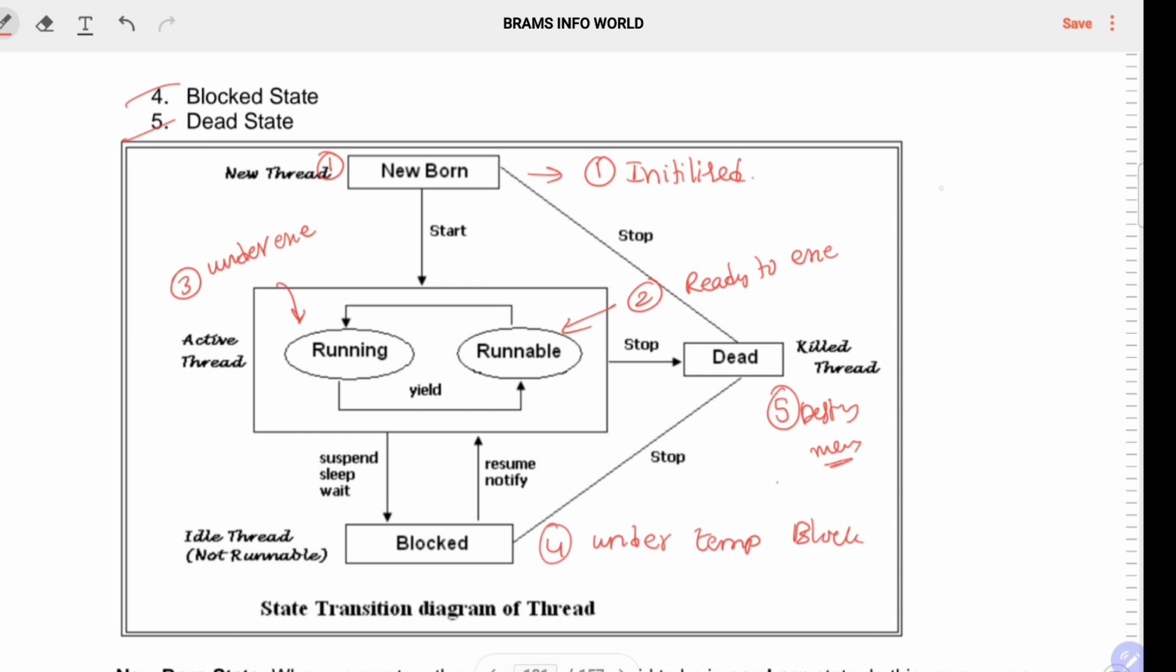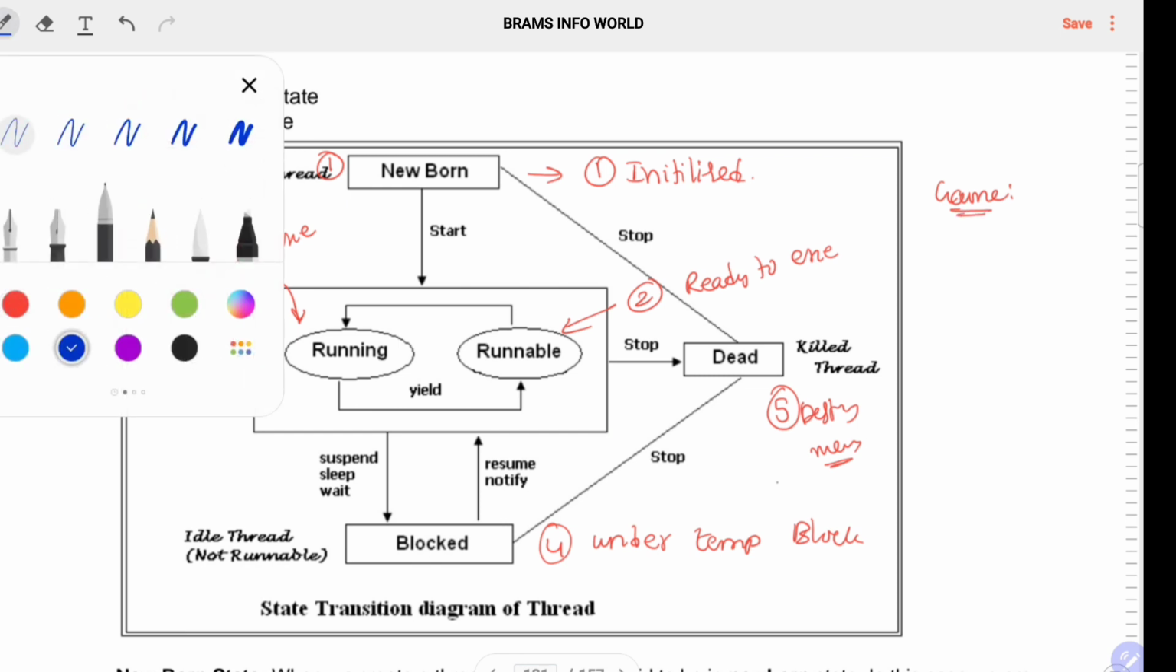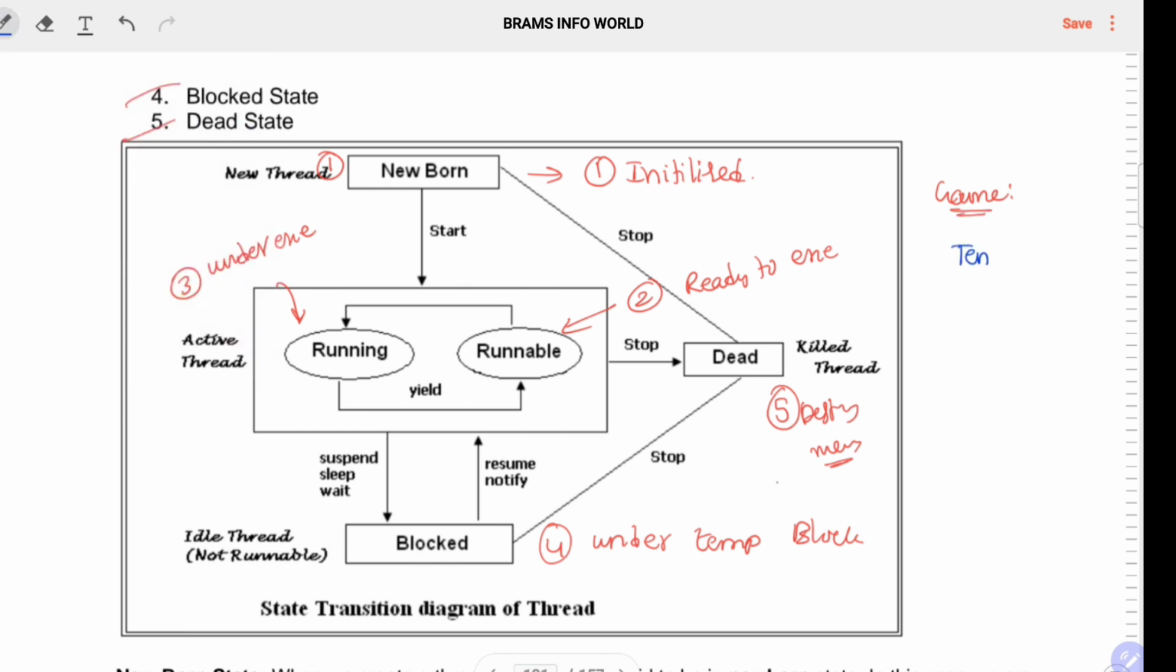I'll give an example. Let us take a game, like Temple Run. You are clicking Temple Run on your mobile phone. One interface will be started, that comes under born state. There is some graphics, some names, everything is started, and that means memory and process are both ready to play the game. That comes under newborn state.